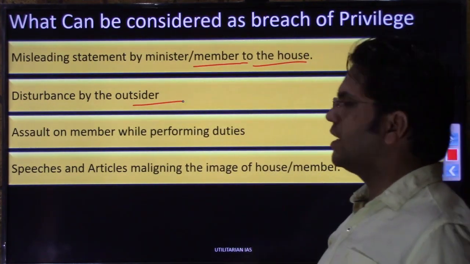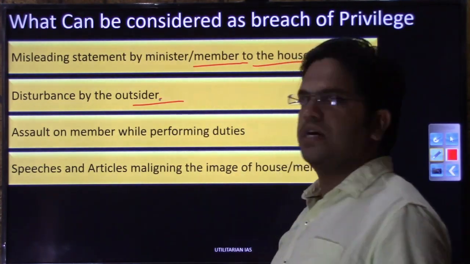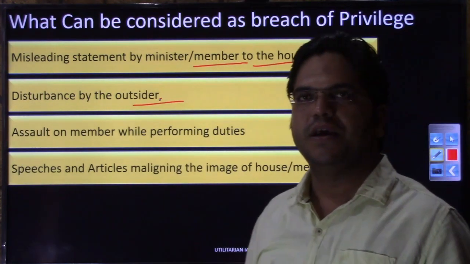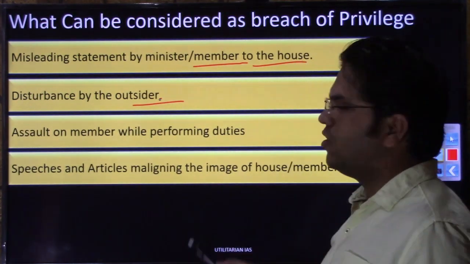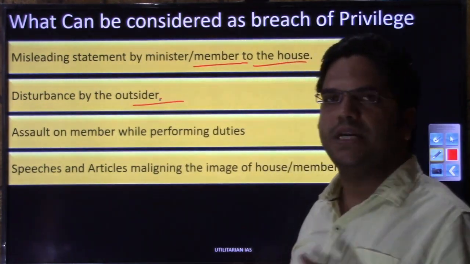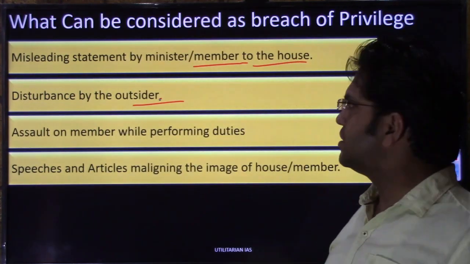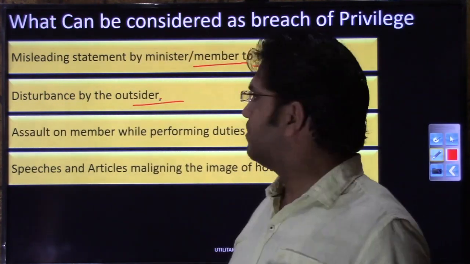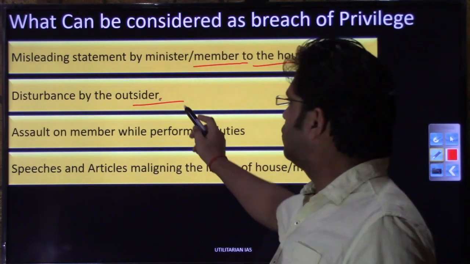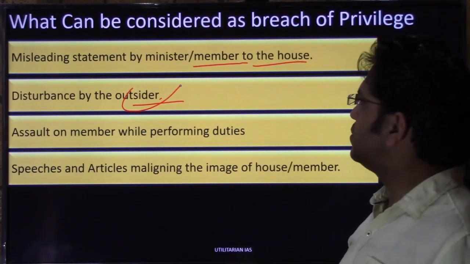If a member or a normal citizen like you or me is present in the house and tries to throw a pamphlet, tries to be Bhagat Singh, tries to throw a chappal or a bomb, of course I cannot throw a bomb. There have been cases where leaflets and pamphlets have been thrown, and we will see them in the example section. There have been numerous examples where chappals, leaflets and pamphlets were thrown when the house was functioning. That can also be called a breach of privilege.